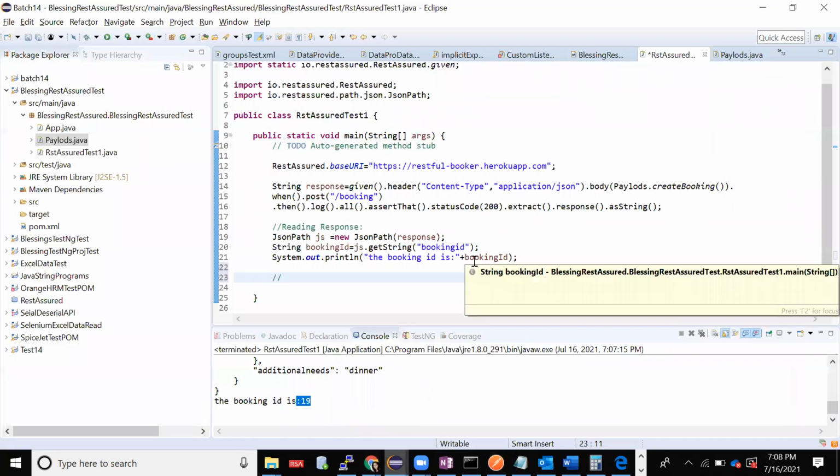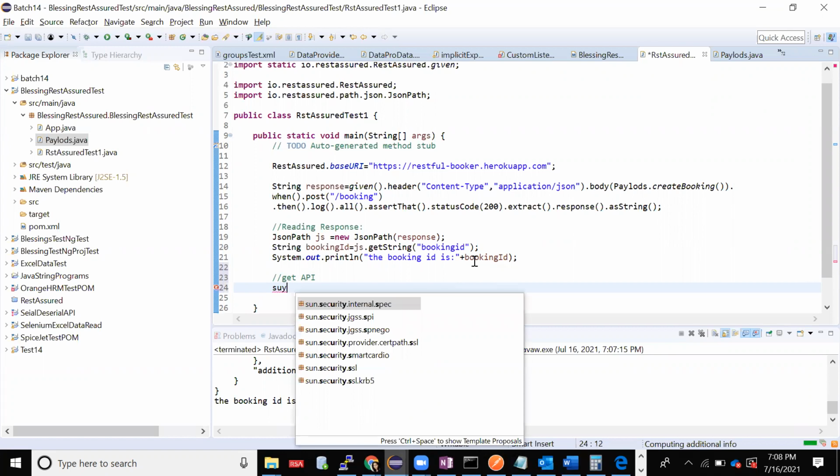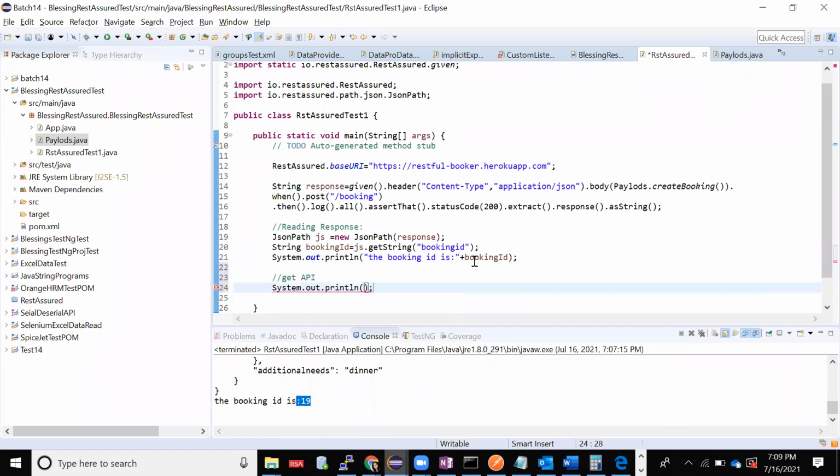Now if I go to the get API, I'll give it as a console output so that it will be easy to segregate.